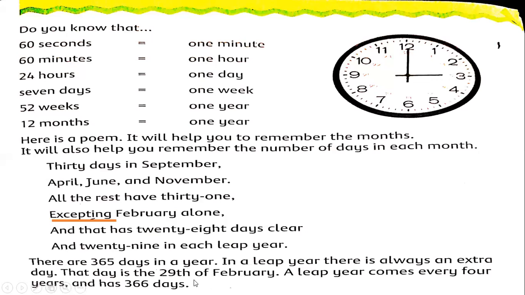That day is the 29th of February. A leap year comes every 4 years and has 366 days, not every year.